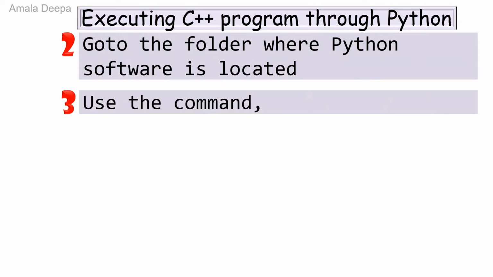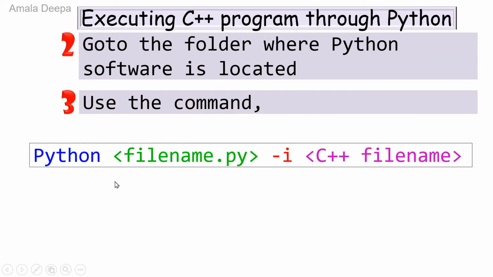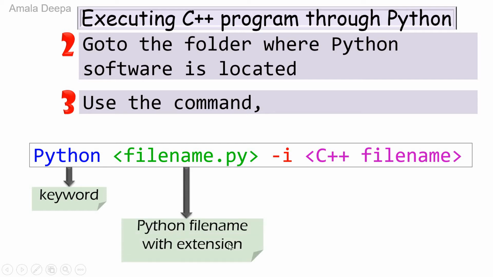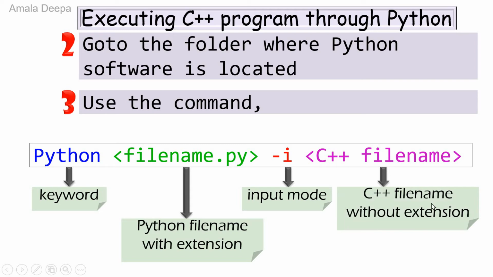And here at this point, you have to give the following command. That is the third step. Use the command python filename.py -i C++ file name. Here Python is the keyword. Filename.py is the Python file name with extension, and then -i, which indicates input mode. C++ file name, that is the C++ file name without extension.